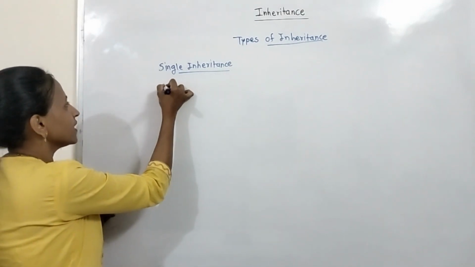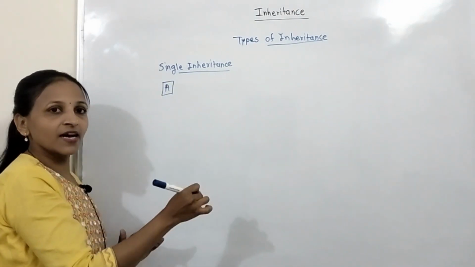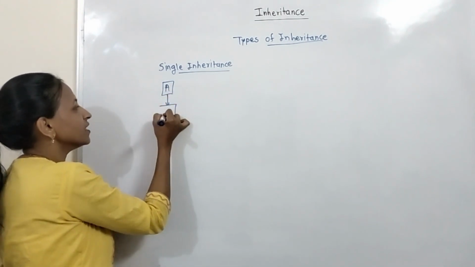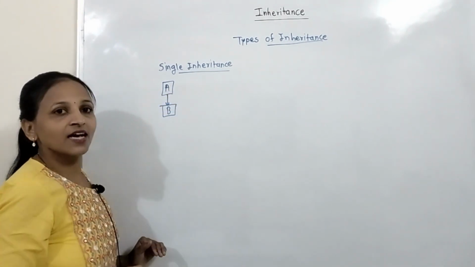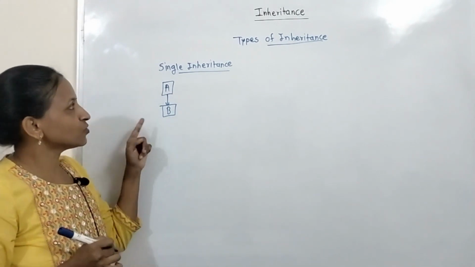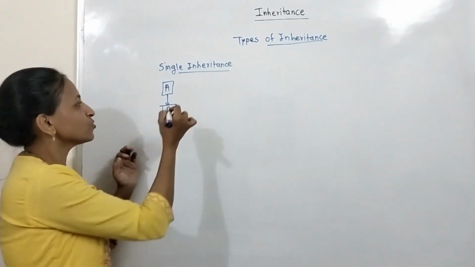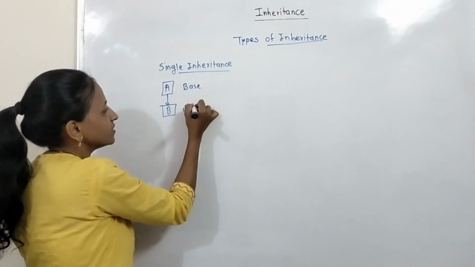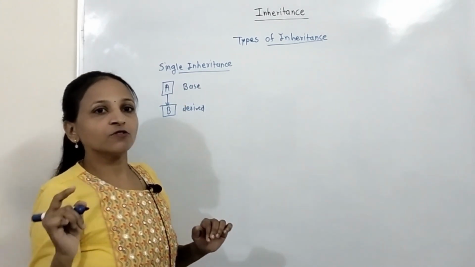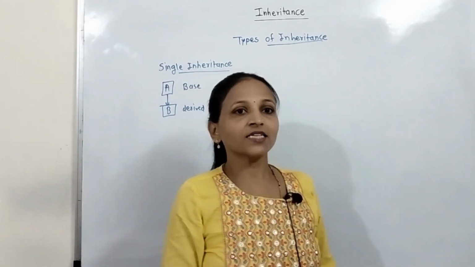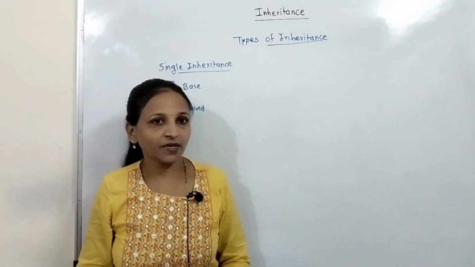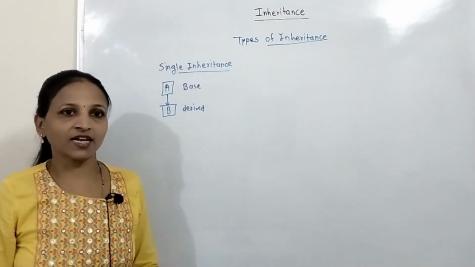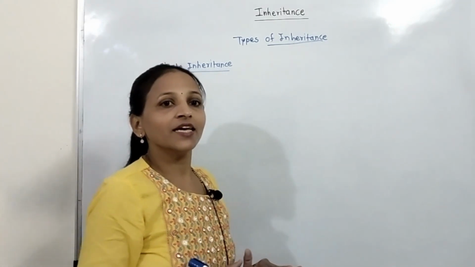Let there be an already created class A, which is a base class, and from that I am creating a new class, that is derived class B. Then this is called single inheritance, meaning only one base and only one derived. Now in the previous session we have seen that Number class is there and D Number class, that is a derived class, meaning only one base class and only one derived class. Then that is single inheritance.